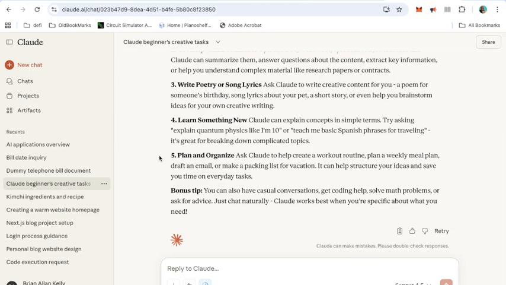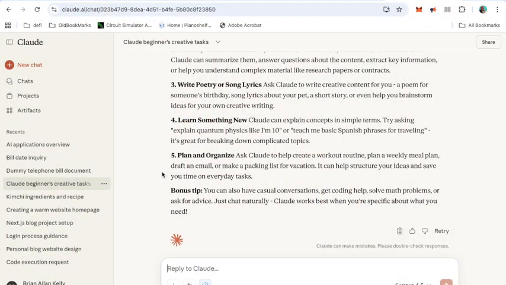You can learn something new. This is what I really like about it. Claude can explain concepts in simple terms. Try asking it to explain quantum physics like I'm 10. It won't get over your head like so many things do, especially with me, I get lost pretty quickly. You can dumb it down, I don't like the term, but I'm going to use it, or simplify it is a better term, until you find your level in whatever the subject is, and then you can increase it up and up and up. So you can learn at a personal rate, which is really, really good.